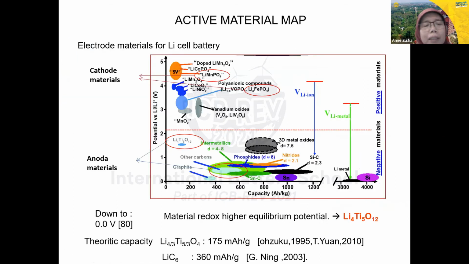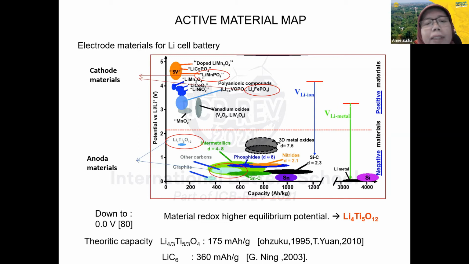So these are the active materials for the lithium ion battery. For the anode, we have graphite. We can find graphite easily, because it was developed quite a long time ago. Graphite has good conductivity, but we have to think about the solid electrolyte interface that forms during contact between graphite and the electrolyte.